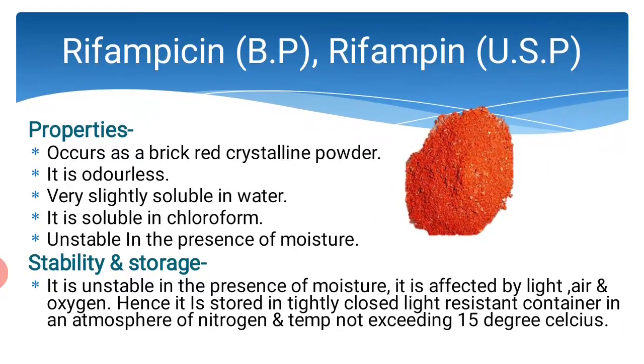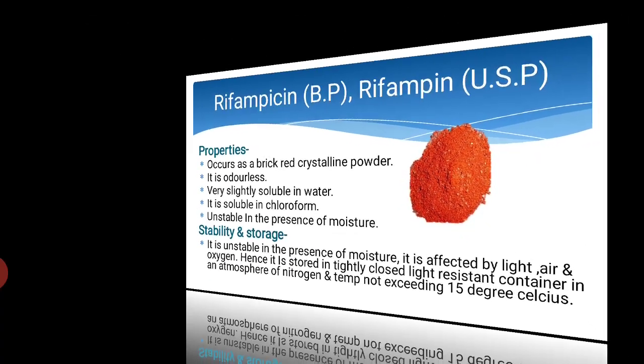Next is rifampicin or rifampin. The properties are: it occurs as a brick red crystalline powder. It is odorless and very slightly soluble in water. It is soluble in chloroform and it is unstable in the presence of moisture. As it is unstable in the presence of moisture, it is affected by light, air and oxygen, and hence it is stored in a tightly closed light resistant container in an atmosphere of nitrogen, and the temperature should not be more than 50 degrees Celsius.